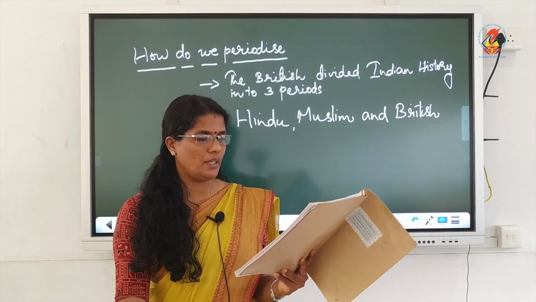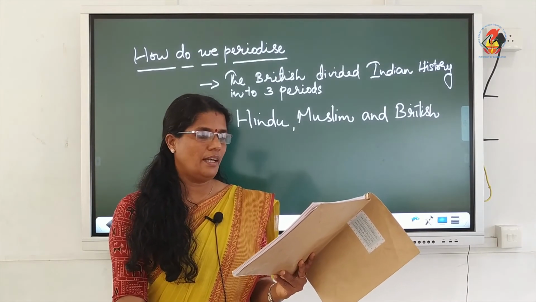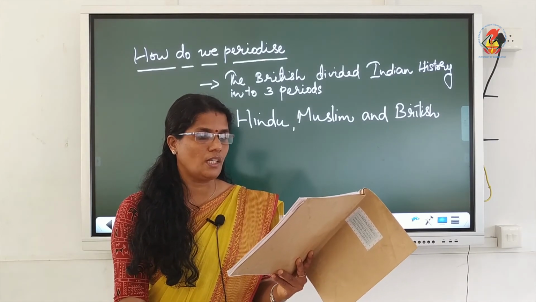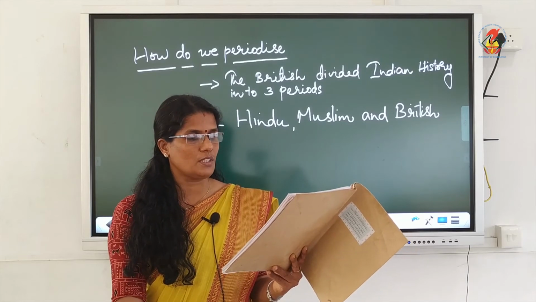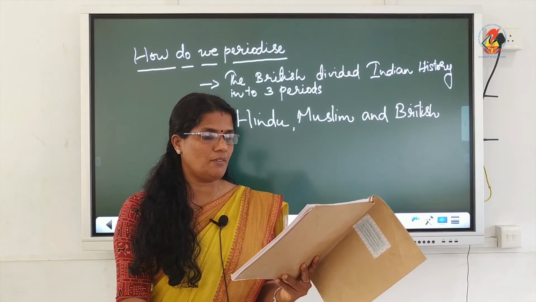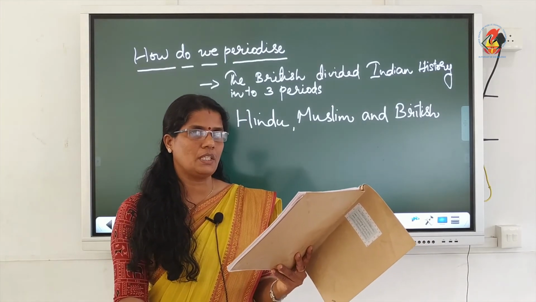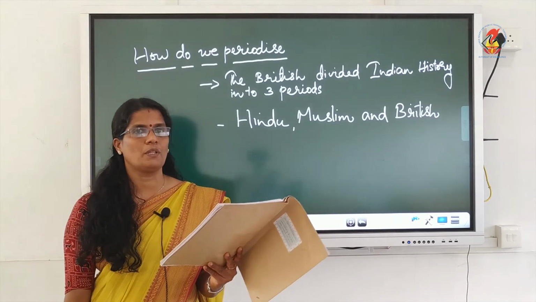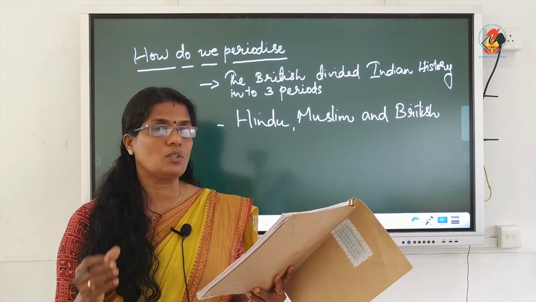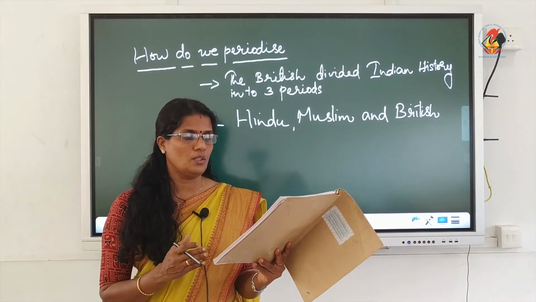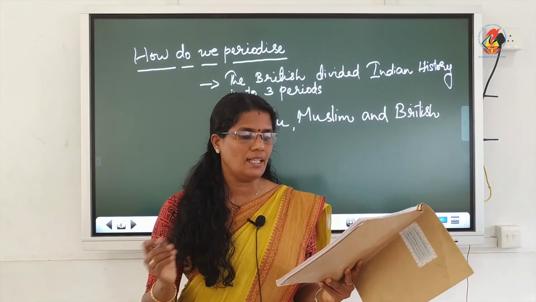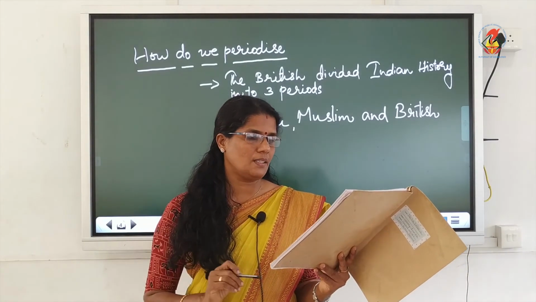How do we periodize? Underline, in 1817, James Mill, a Scottish economist and a political philosopher, published a massive 3-volume work, A History of British India. In the book History of British India, he wrote Indian history into 3 periods. One is Hindu, then Muslim and British. This periodization came to be widely accepted. Close the bracket there.